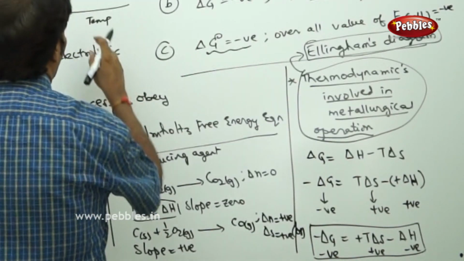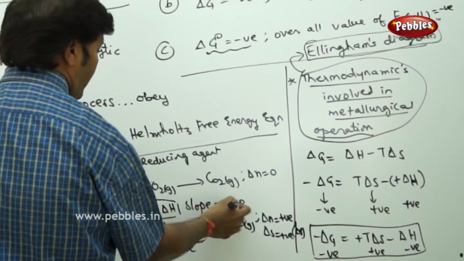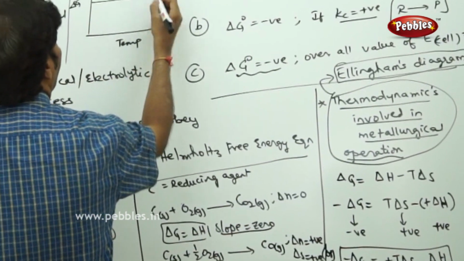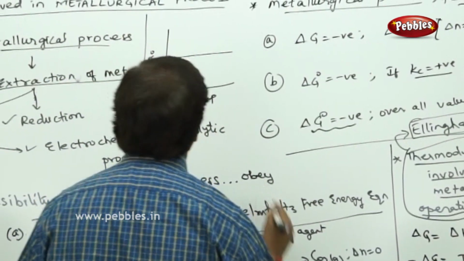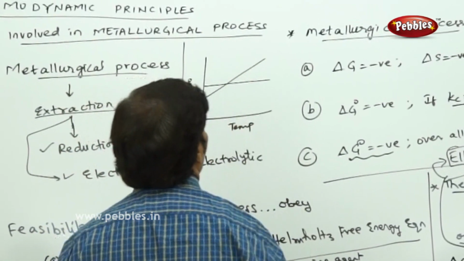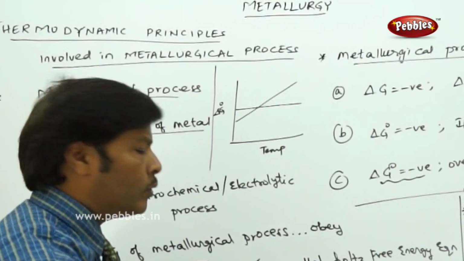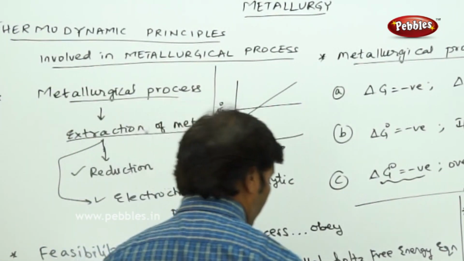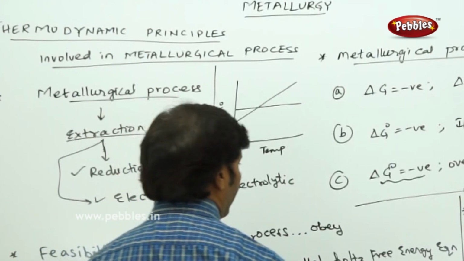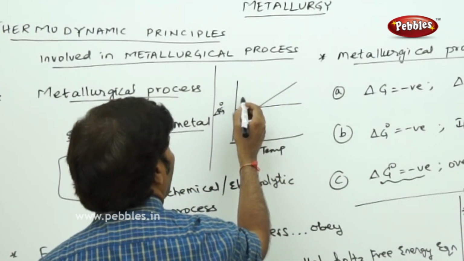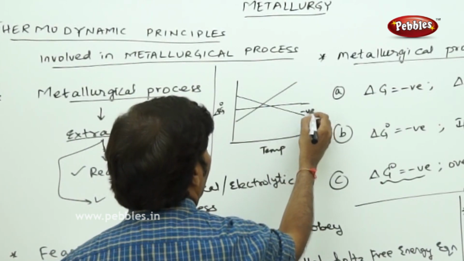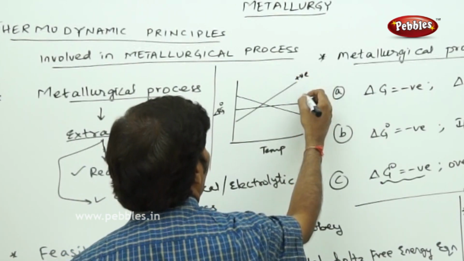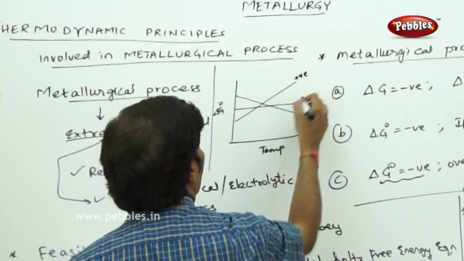When we say the slope is 0, it means that we get a straight line which is parallel to the x-axis. When we say the slope is positive, this is the positive slope. And when the slope is negative, the line is going to fall like this. So this is the negative slope, this is the positive slope, and here the slope is 0.